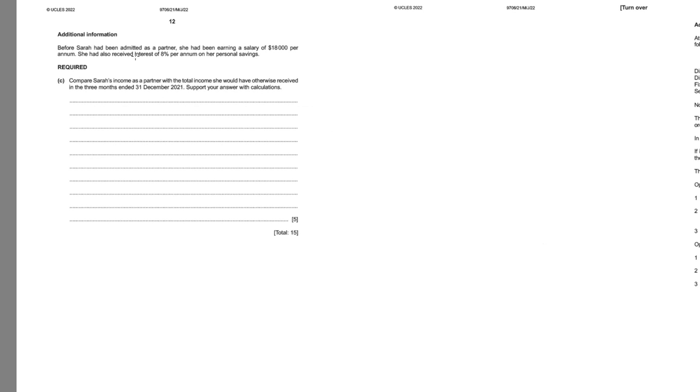Before Sarah had been admitted as a partner, she had been earning a salary of 18,000 per annum. She had also received interest of 8% on her personal savings. Compare Sarah's income as a partner with the total income she would have received otherwise, and in 3 months, support your answer with calculations. We'll have to compare: if she's not admitted, how much would she earn, and now that she's admitted, how much she's earning, and compare.